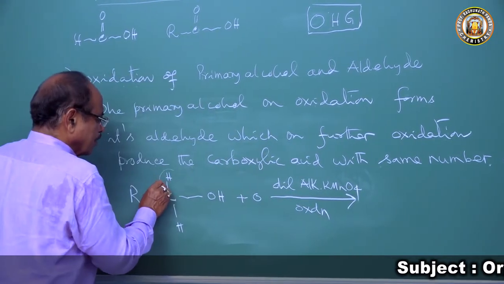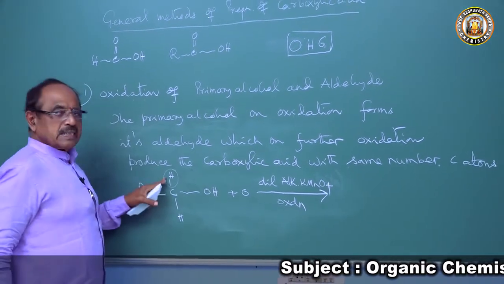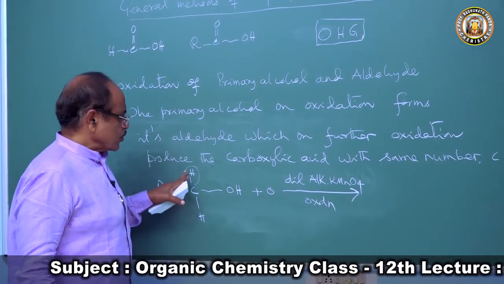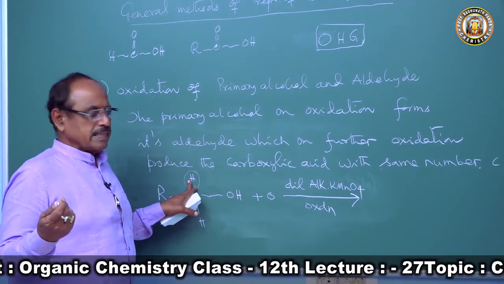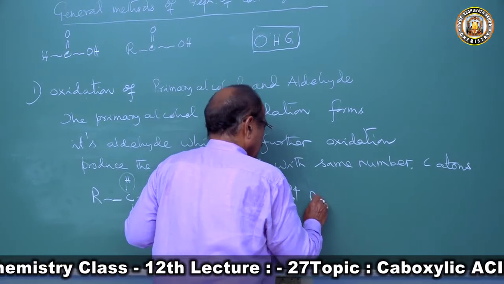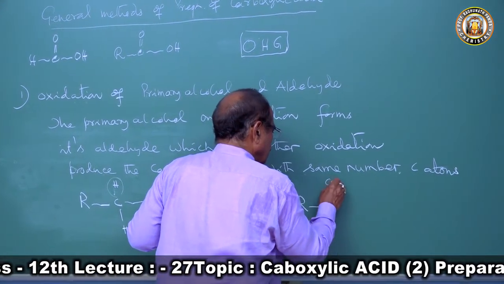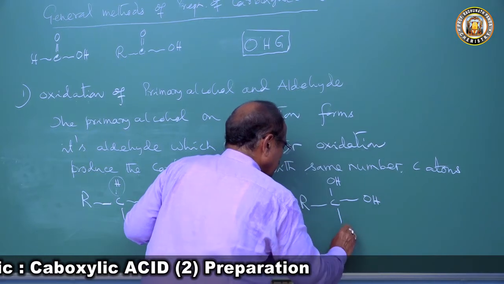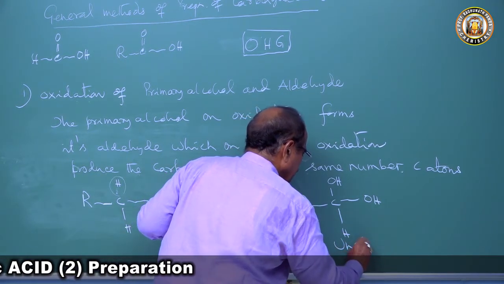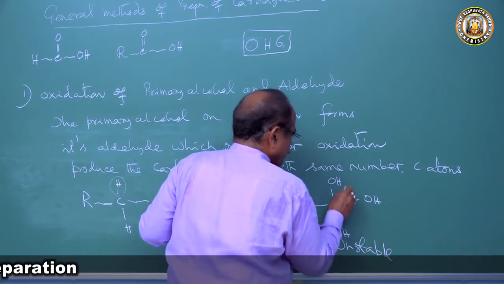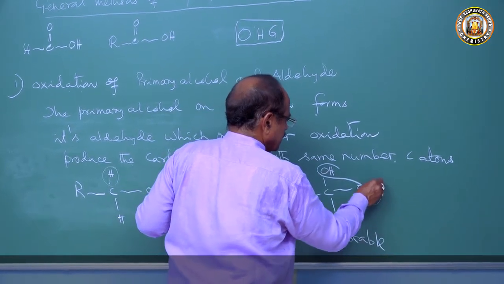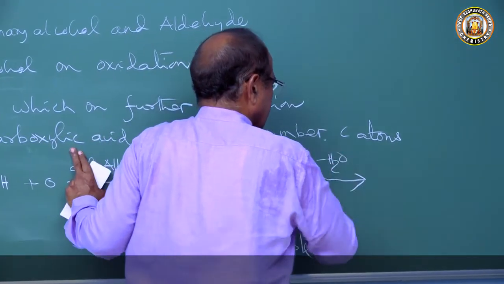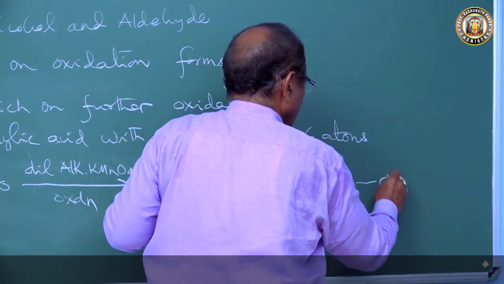This H will become OH. These hydrogen atoms are reactive hydrogen atoms, so one of the hydrogen atoms will be oxidized. So we get the dihydroxy compound. The dihydric compound is unstable, so it loses a molecule of water to form its aldehyde.